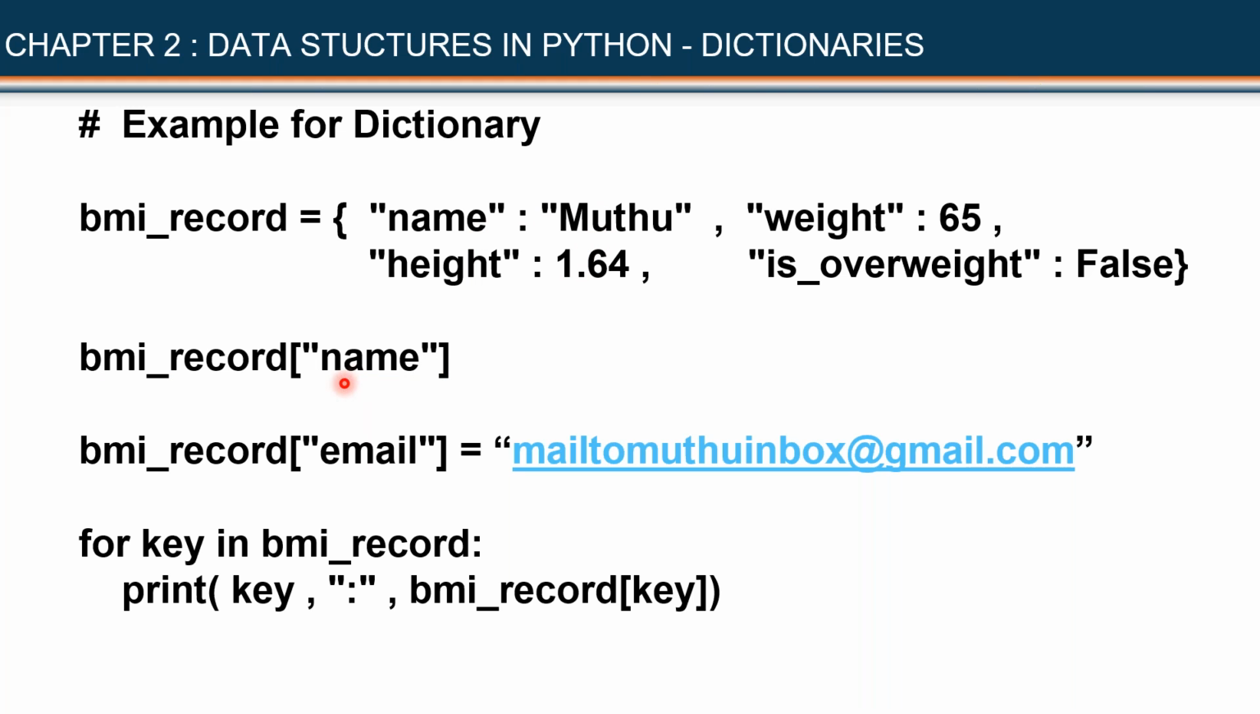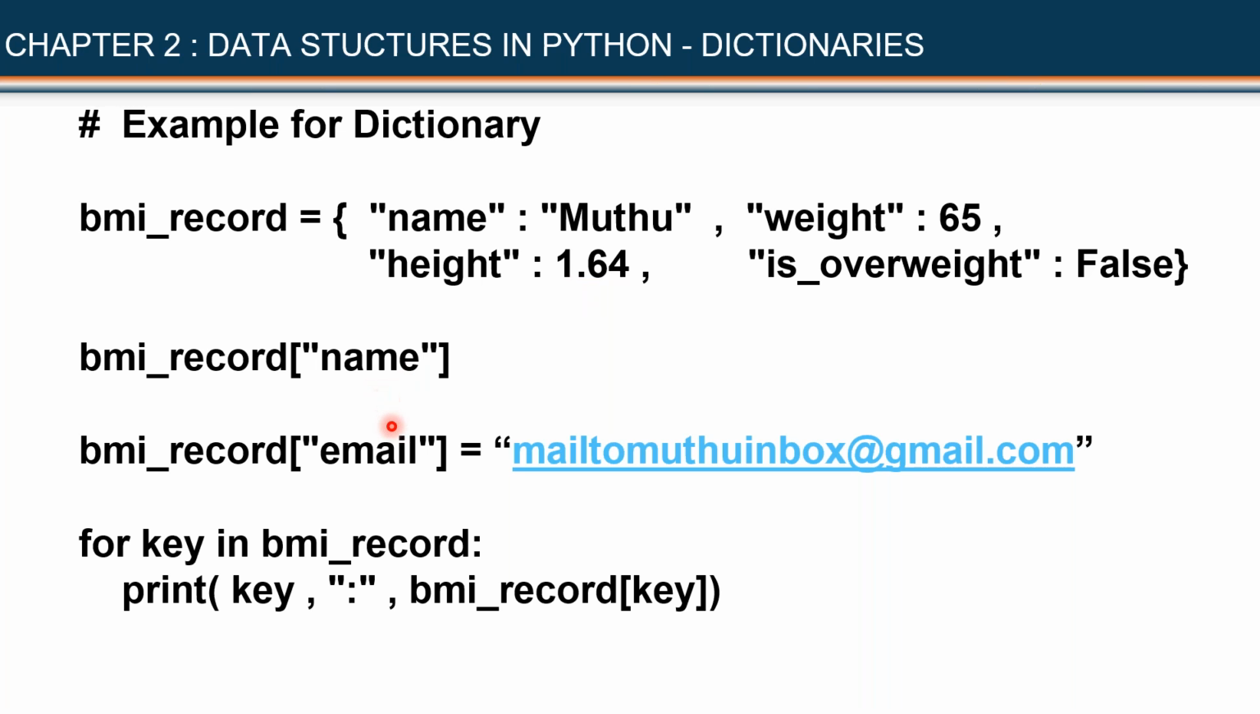Now you yourself tell me, suppose I write weight here instead of name. What value will I get as output? I will get 65. Suppose I write height here. What will be the output? It will be 1.64. Now let me explain in a different way. If I want to get the name, I have to write name here. If I want to get the weight, I have to write weight here. If I want to know the height of Muthu, I have to write height here. Is that rough idea clear?